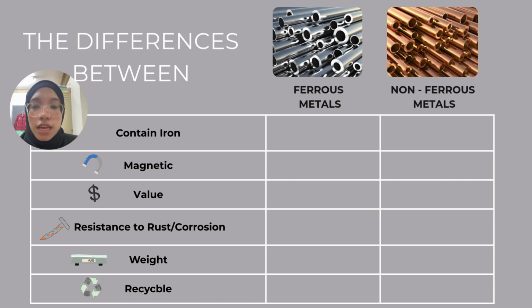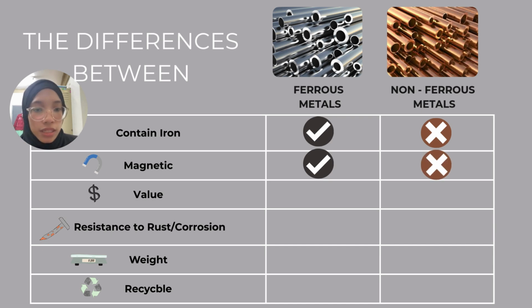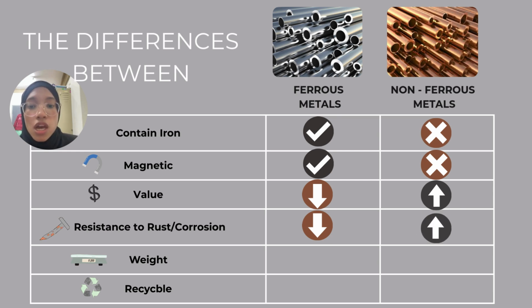Firstly, iron. Ferrous metal contains iron, meanwhile non-ferrous metal does not contain iron. Ferrous metal is magnetic, meanwhile non-ferrous metal is not magnetic. Ferrous metal has a low value, meaning it's less expensive, meanwhile non-ferrous metal is more expensive than ferrous metal. Ferrous metal has a low resistance to rust and corrosion, meanwhile non-ferrous metal has a high resistance to rust and corrosion.